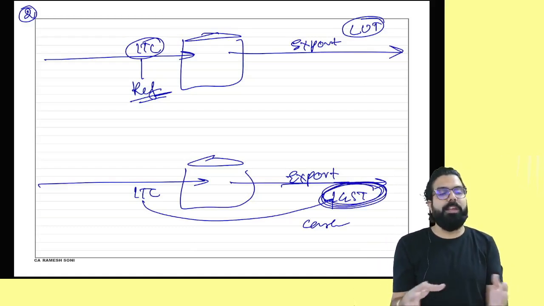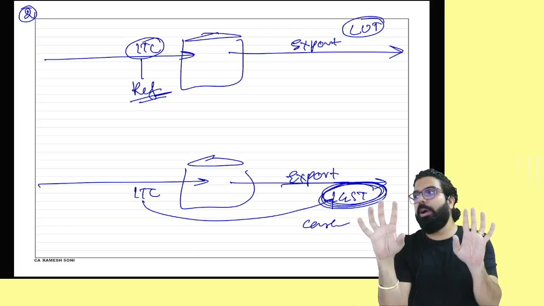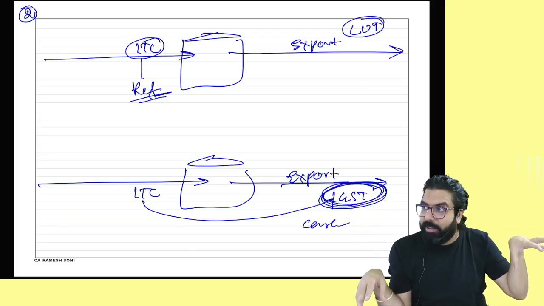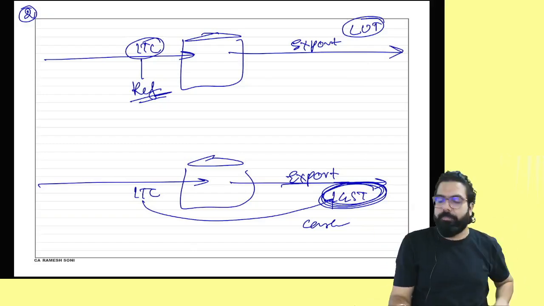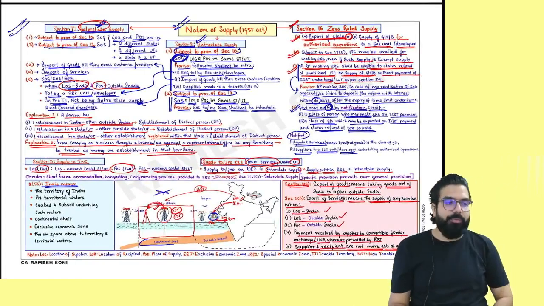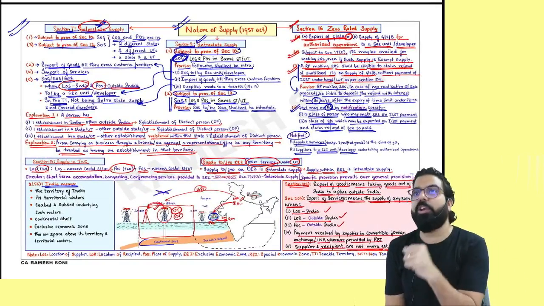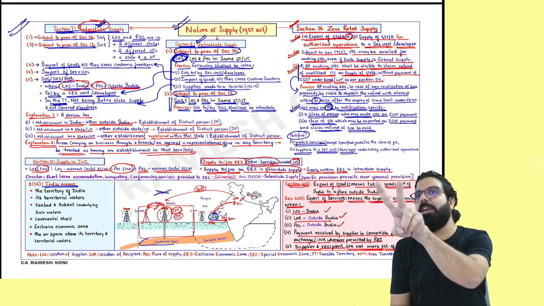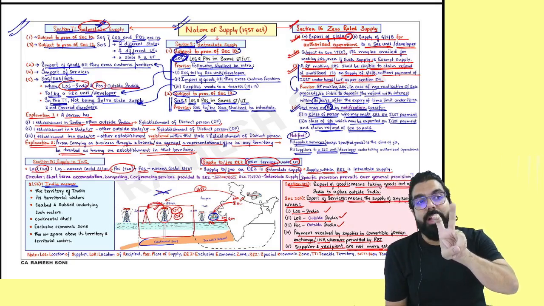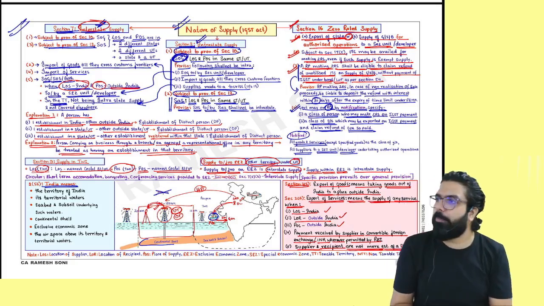People, what are the two ways to make zero rated supply? Number one, give a LUT or bond and take the ITC refund. Number two, pay IGST, and whatever IGST is paid, take a refund. Everyone over here, now let's go ahead. So that is the chapter of nature of supply. Why do we learn the chapter of nature of supply? So that you can learn a little about zero rated supply. What are the two things which are zero rated supply? Exports and supplying to SEZ unit or developer. Is my point clear to all?